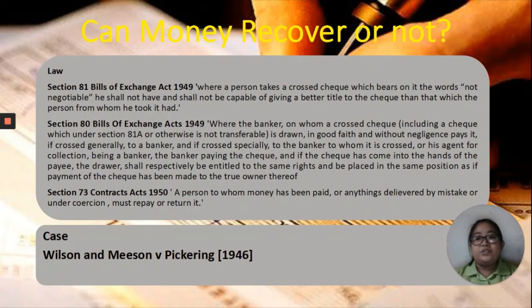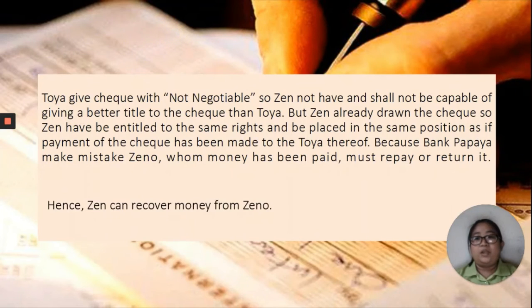Under Section 73 of the Contracts Act 1950, a person to whom money is paid or delivered by mistake or under coercion must repay or return it, as in Sum and Mission vs. Pickering 1946. Toya gave the cheque, and Zeno is not capable of giving a better title to the cheque than Toya.